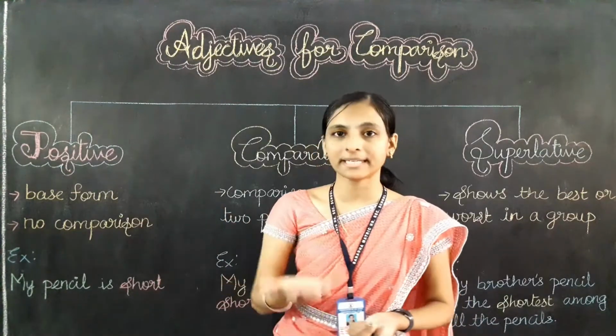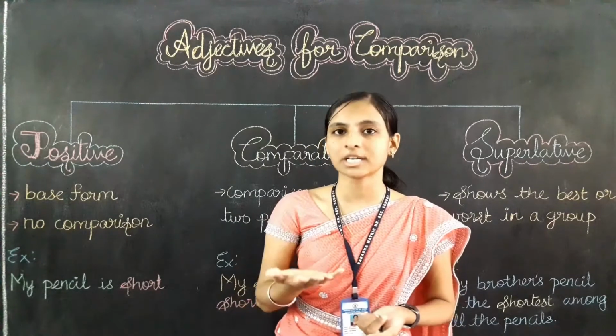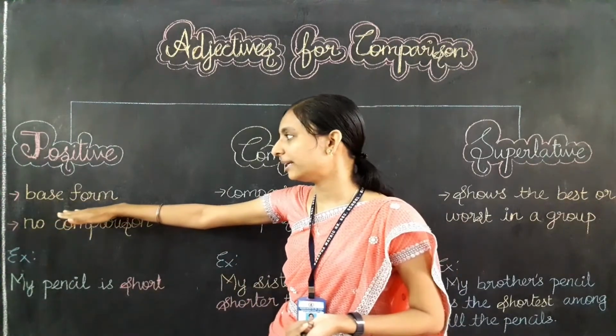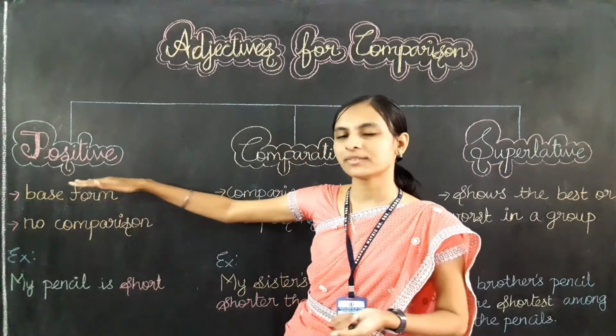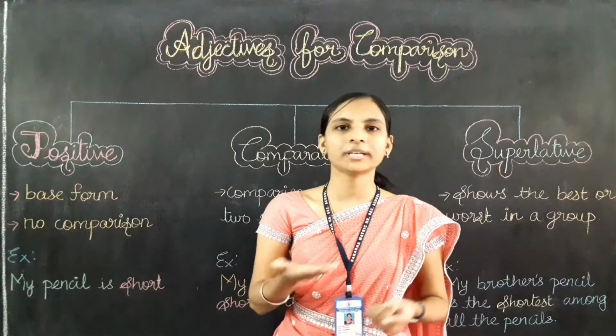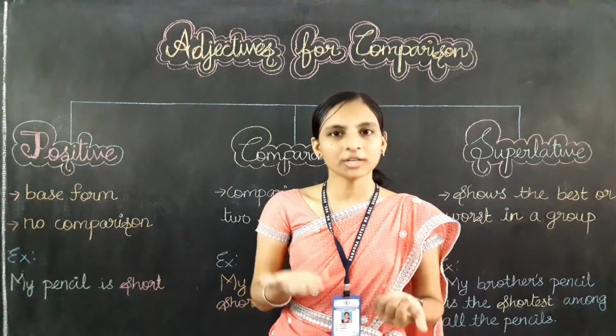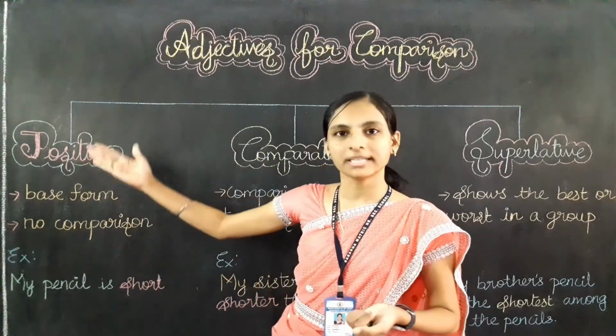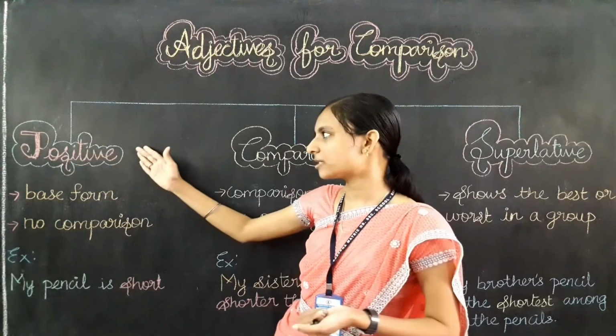When we are not comparing anything, those adjectives are called the base form. With the usage of the base form only, we use the positive degree. So when we talk about a person or thing without any comparison, that form is called the positive degree.